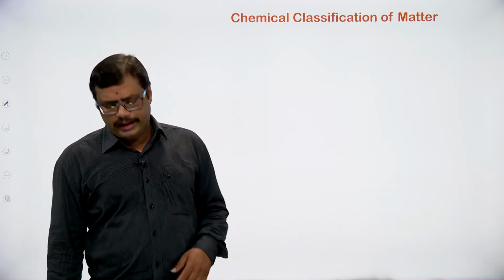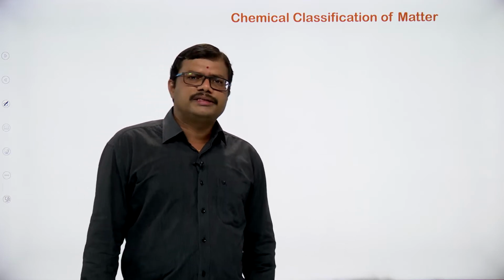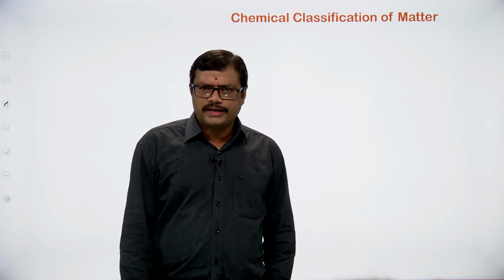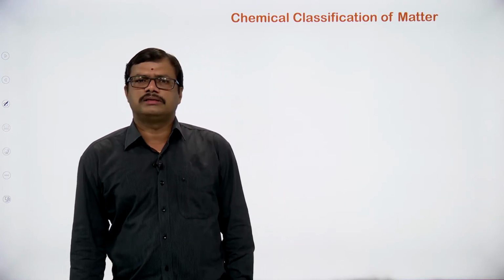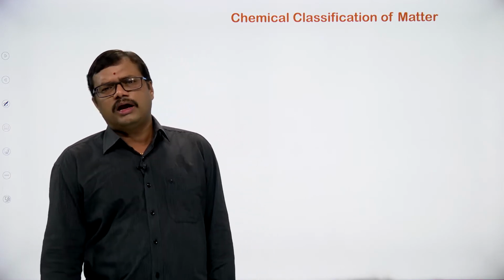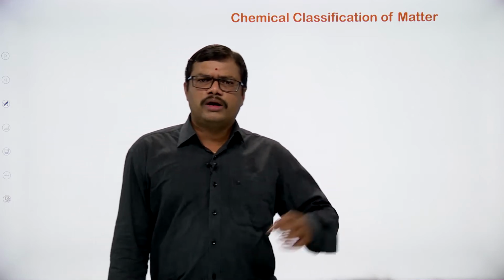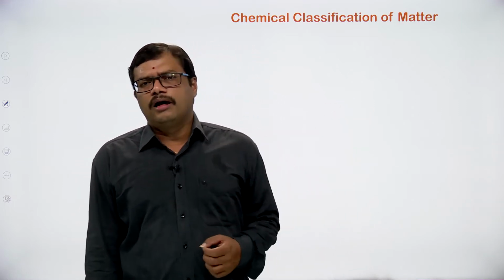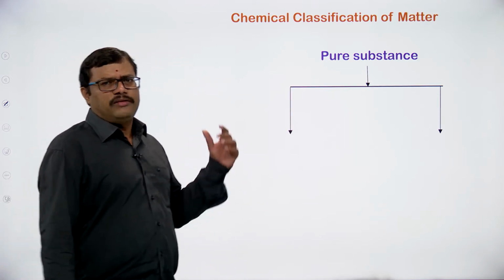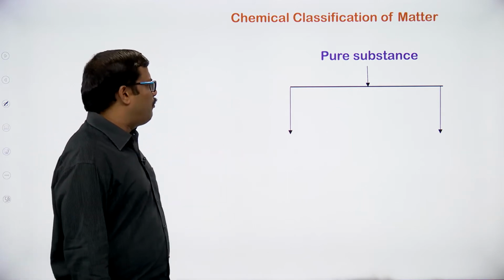What is a compound? When we started discussing the classification of matter on the basis of chemical classification, I gave you the definition of compounds: it is a combination of elements. When elements combine together in a fixed proportion, we get a compound. So let us discuss what exactly a compound is, what the definition of a compound is, and how we can categorize the properties of a compound.